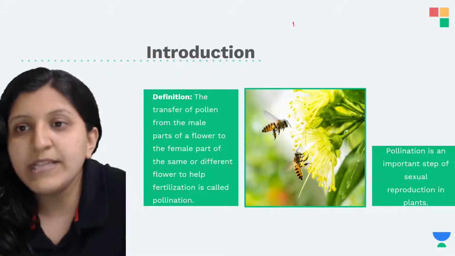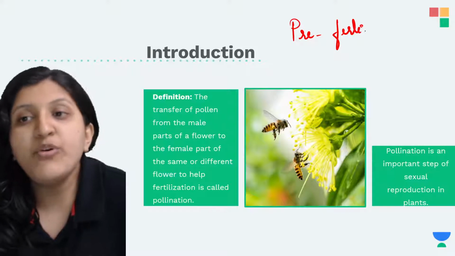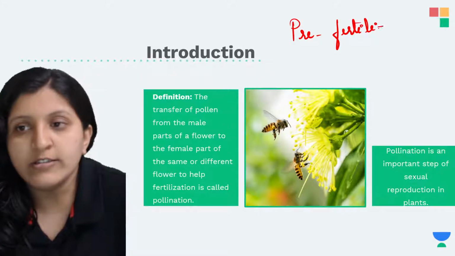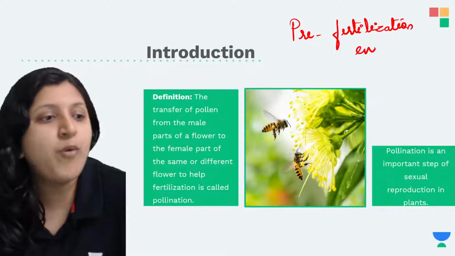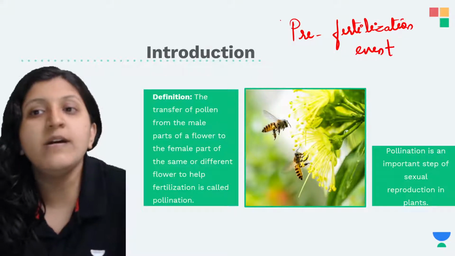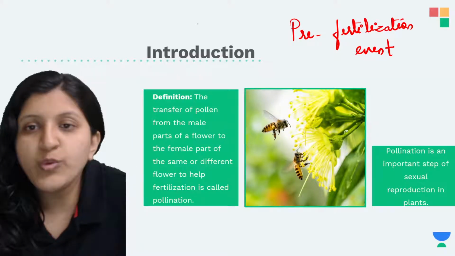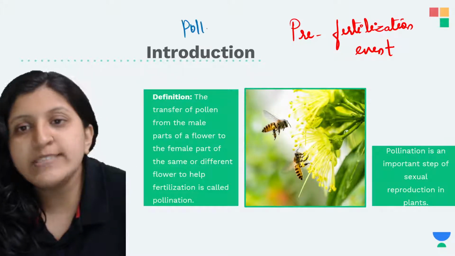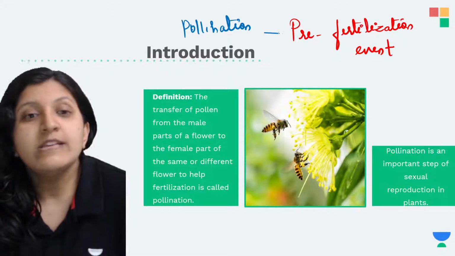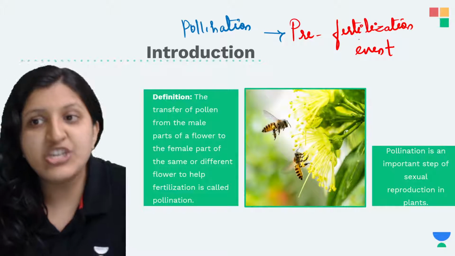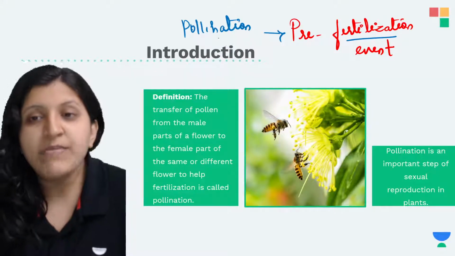Pre-fertilization means that before the fertilization occurs, there are a lot of events occurring. So pollination is actually a pre-fertilization event. Why do we say that? Because just before the fertilization occurs, there are a lot of changes that are going to occur.